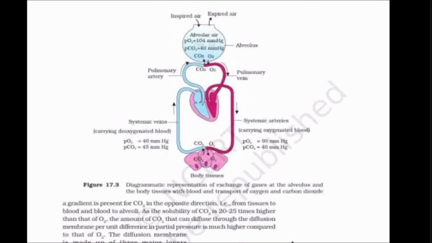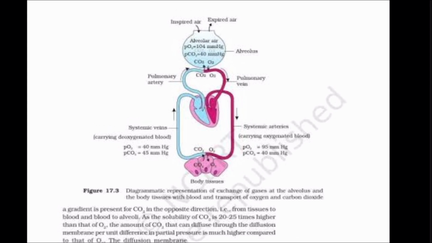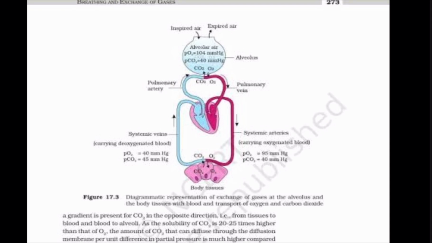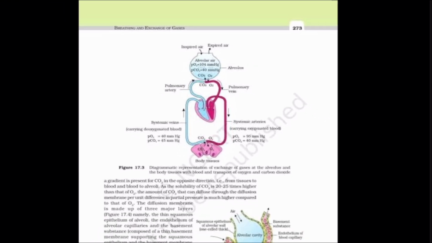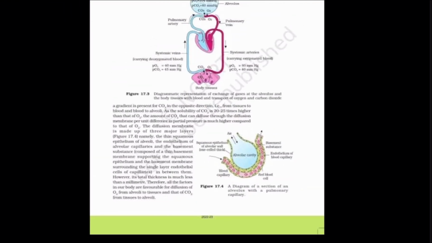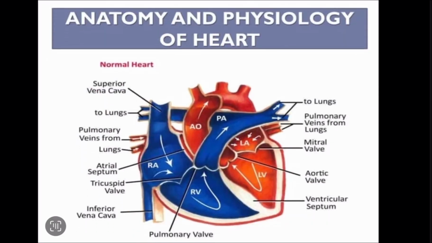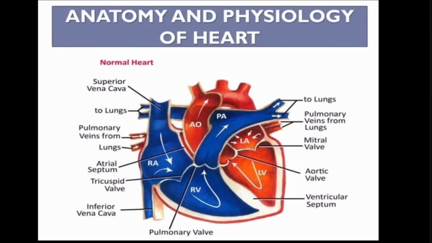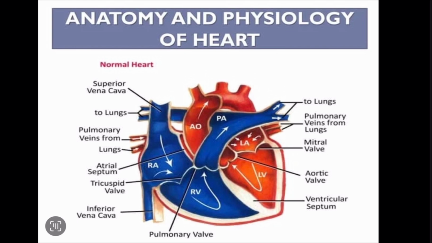Now this is a diagrammatic representation of exchange of gases at the alveolus and the body tissues with blood, and transport of the oxygen and carbon dioxide. Before we know this, let's know the anatomy of the heart. This is the heart, the four-chambered heart.